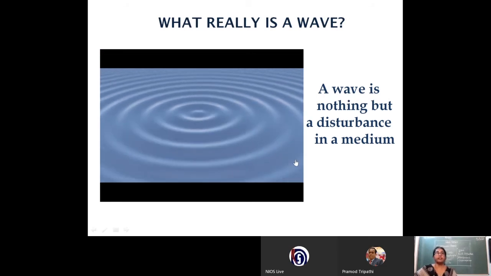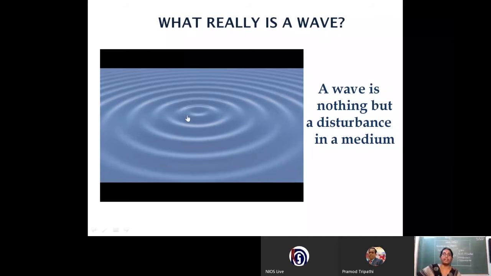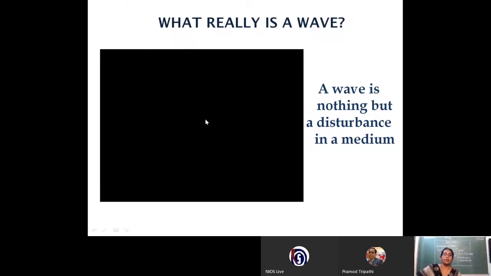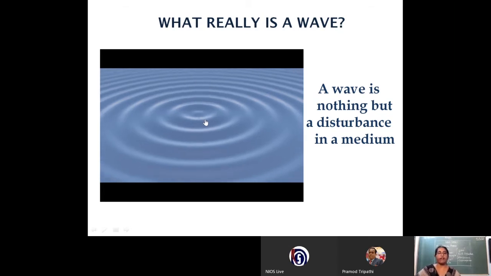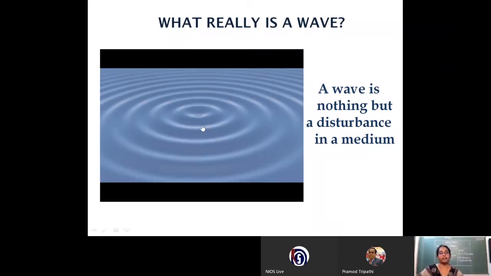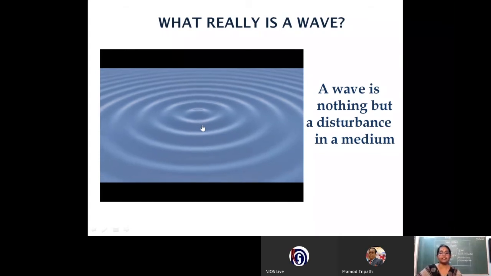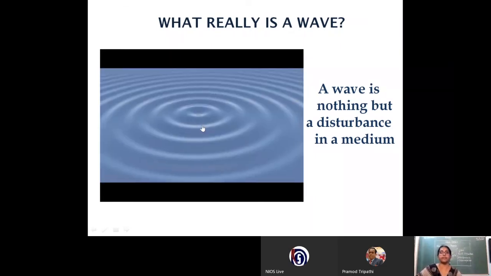Now, though we are talking about the wave theory, we should understand what really a wave is. So observe this particular video. A tank of still water or a pool of water, and if you put a stone in the middle of that particular pool of still water, you can observe this kind of wavelets producing on the surface. Ripples will be produced on the surface.